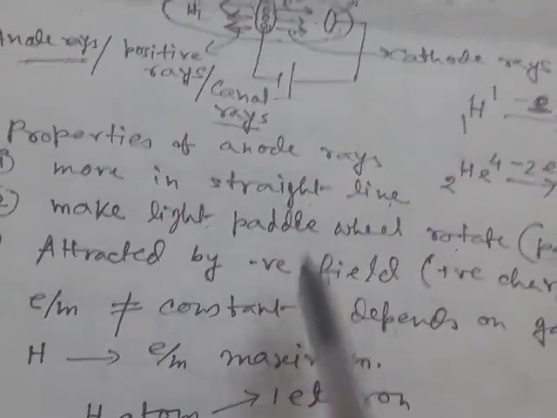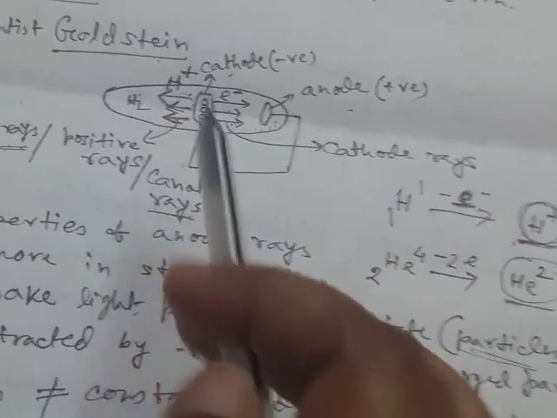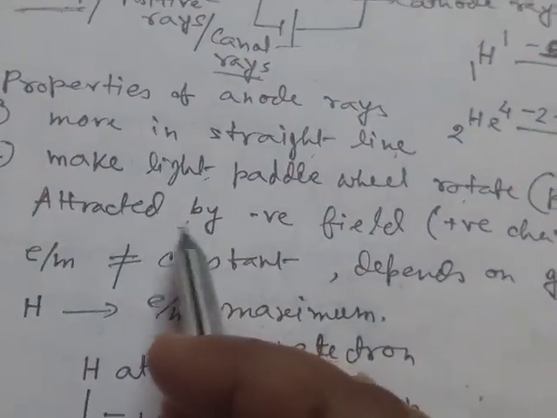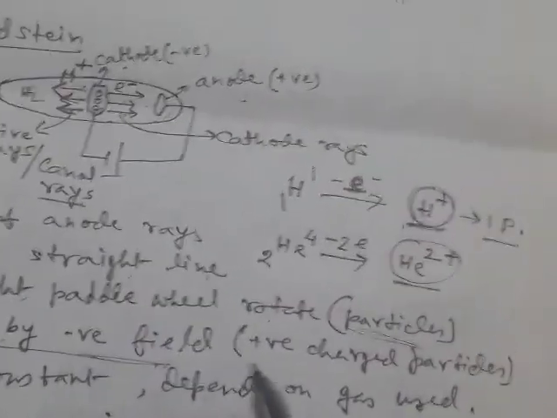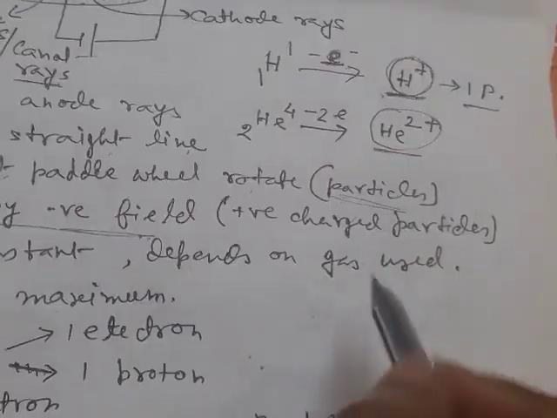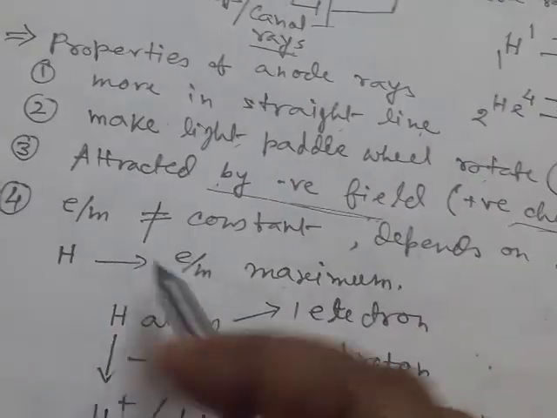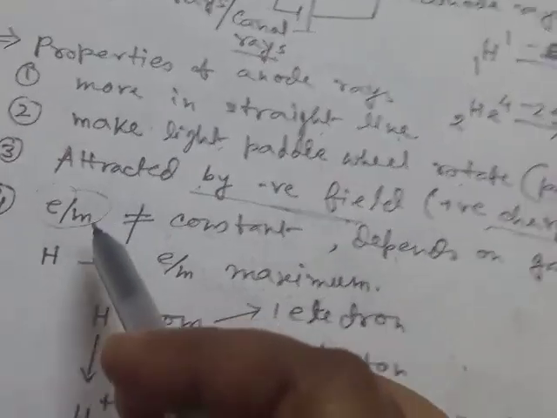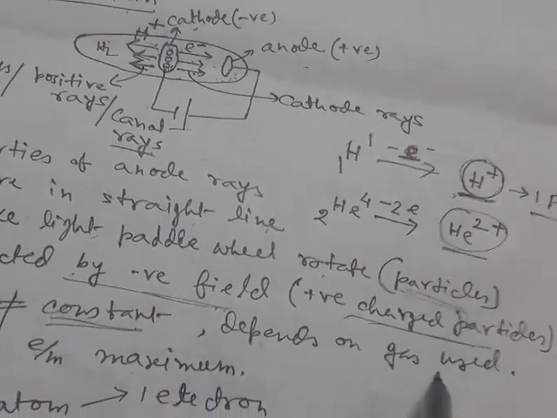And similarly to before, if we place the two fields, positive and negative, then the rays will be attracted by the negative field, opposite to the cathode ray. That means the anode rays contain positively charged particles. And here the e by m ratio, that is the charge by mass ratio of the particle, is not constant; it depends on the gas that is used in the discharge tube.